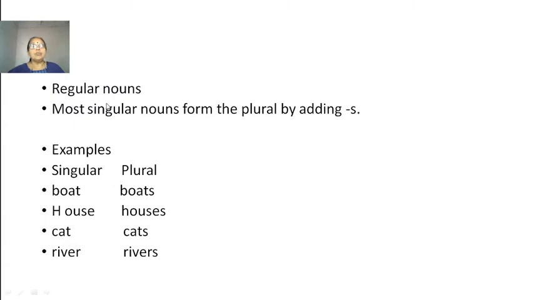Regular nouns. Most singular nouns form the plural by adding s. There are some words where you just add s to the word and it will become plural, like boat, boats; house, houses; cat, cats; river, rivers. In these words, you have just added s, right? So it became plural.